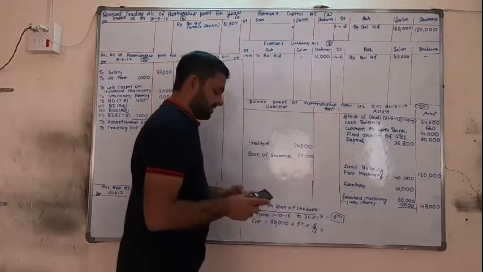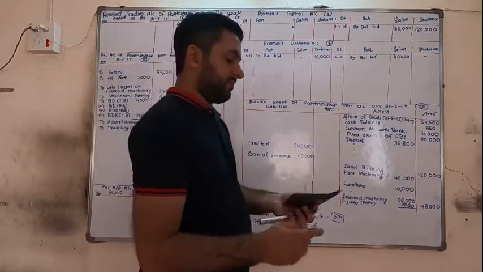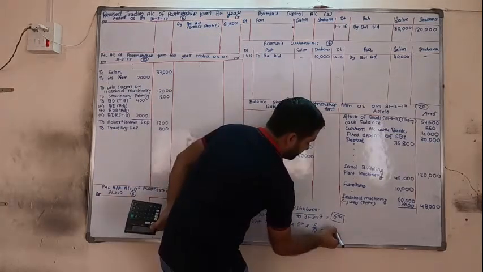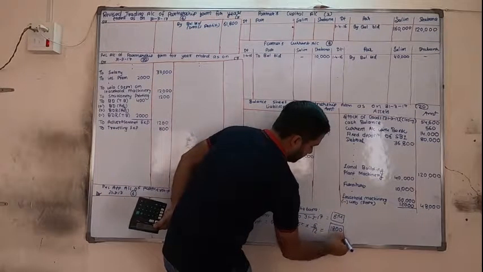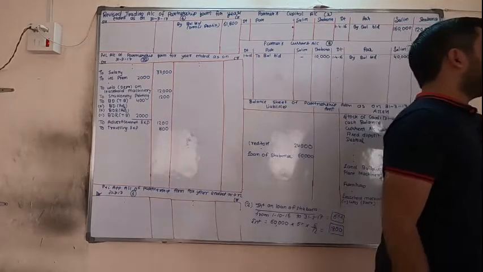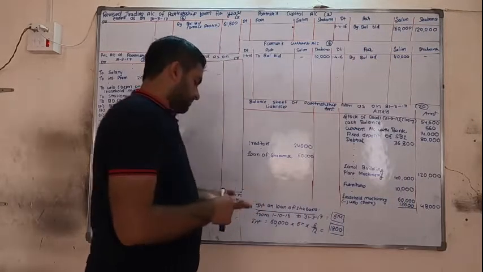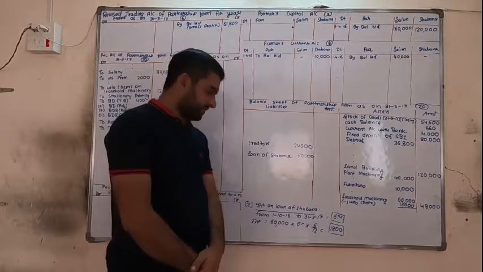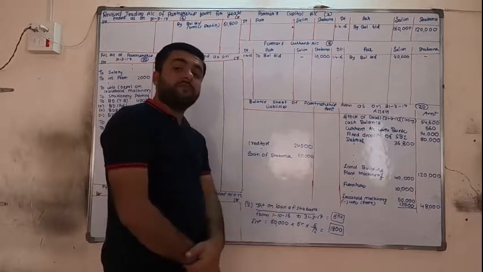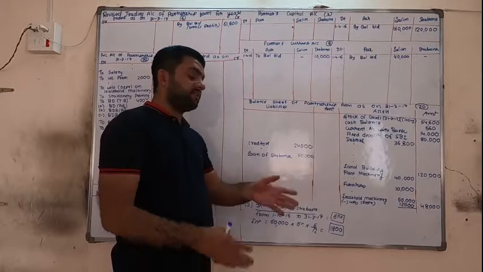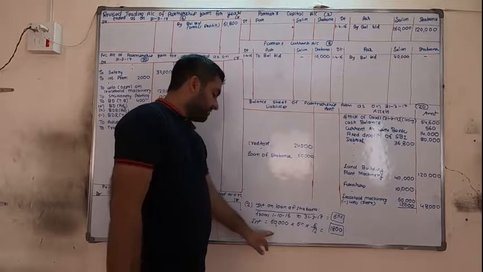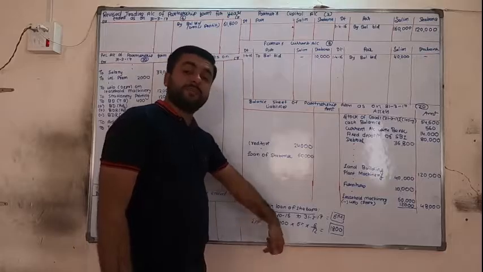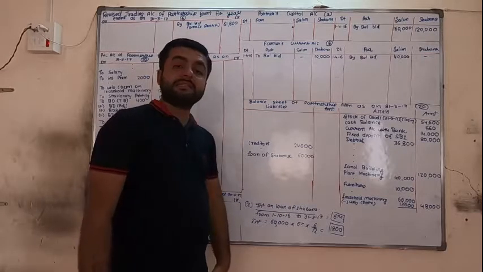So 60,000 into 6% into 6/12 is 1800. So interest on loan of Shabana. Shabana is having loan of 60,000. So loan is from 1/10/16 to 31/3/17.